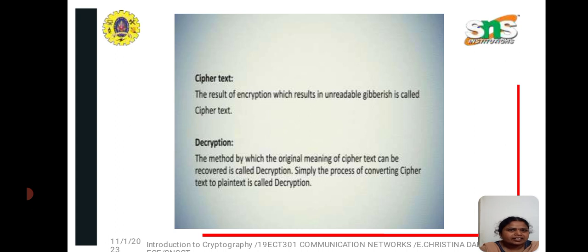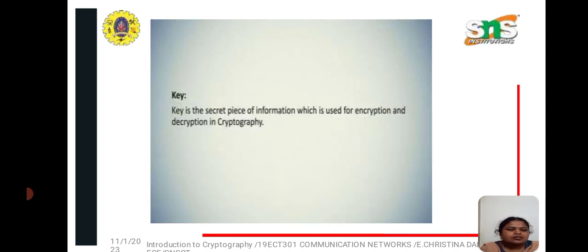Decryption means the method by which the original message from the cipher text can be recovered. Simply, decryption is the process of converting the cipher text to plain text. Between the transmitter and the receiver, along with the encryption and decryption process, we use another input, which is nothing but the key.